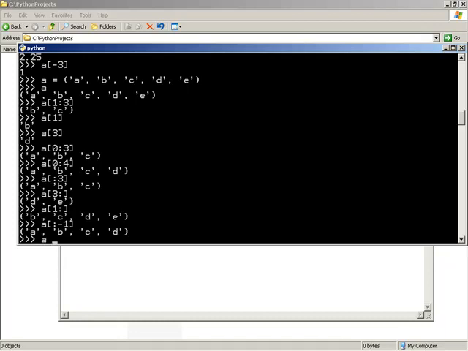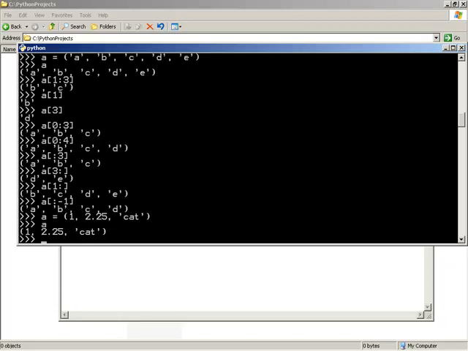Before we give a demonstration of that, let me set our A tuple back to the original 1, 2.25, and cat value. I like doing this simply because it gives a lot of very different values. So there we have all of our 3 values. What if we wanted to know whether or not the word cat was stored in this sequence without having to look at it element by element?